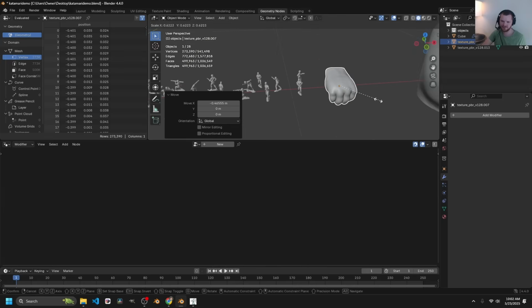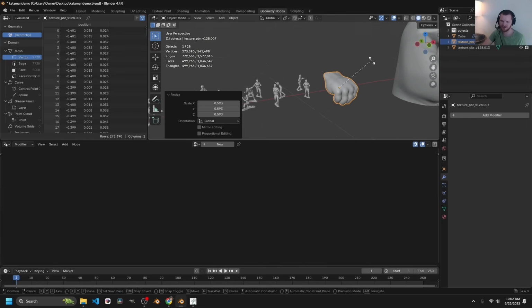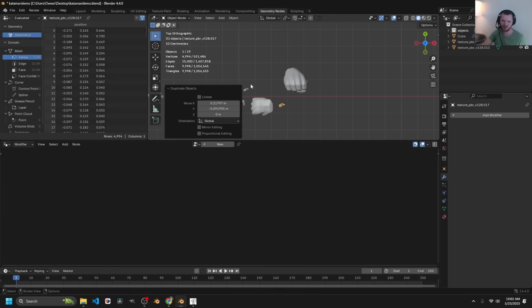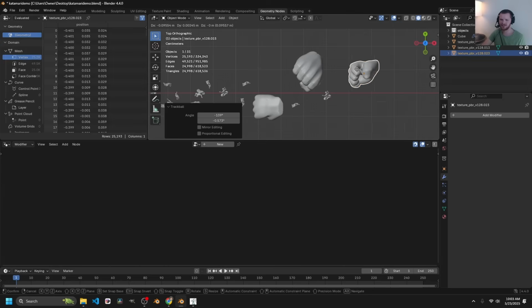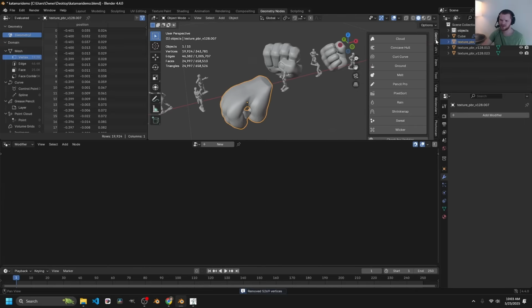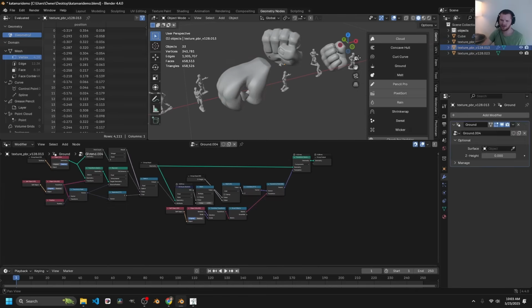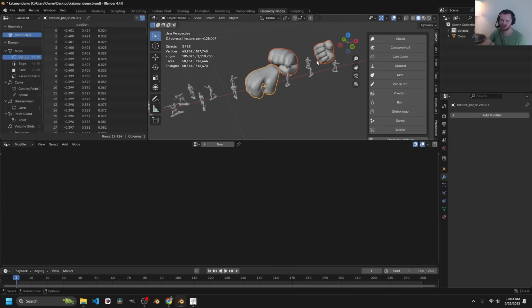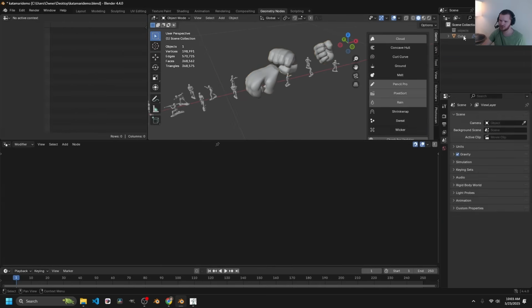Comparatively, how big is a fist? Kind of depends if it's a baby hand or not, right? I feel like this one looks slightly bigger. Put a fist there, maybe some more army men. This was such a better idea in my head. I'm going to make sure these fists are on the ground, hit that a little, and apply. So just add it to your collection of things, and in theory, it should now just work.